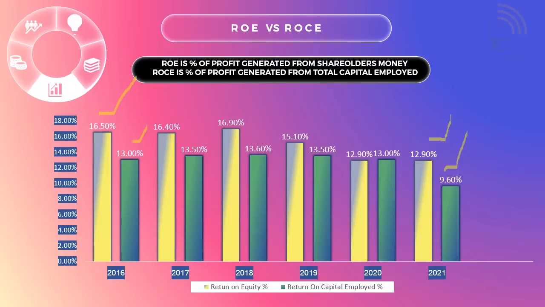It shows the company maintained the year-on-year return up to 2019, but after that it started decreasing. It is important to know that percentage-wise the major fall was in pandemic time, or corona time. In that time return on capital employed fell from 13% to 9.60%.